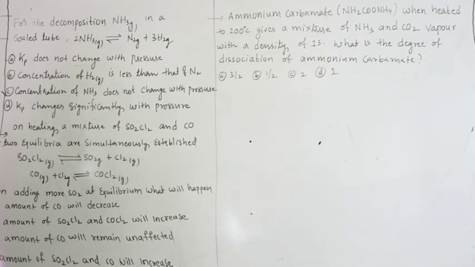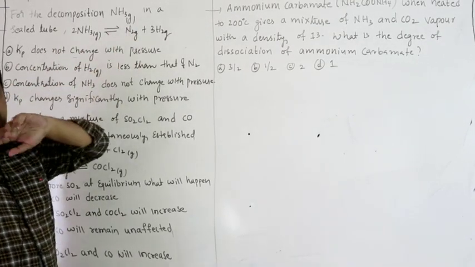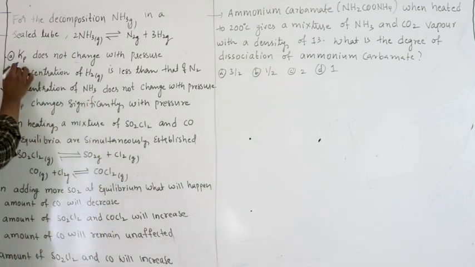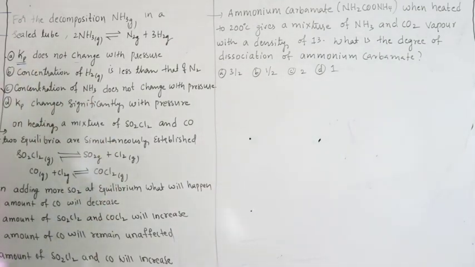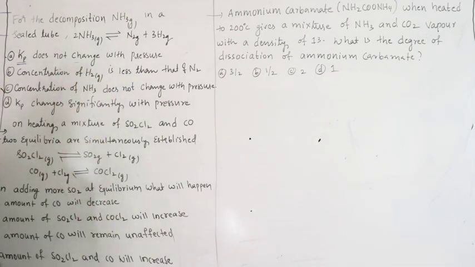Next question, for the decomposition of ammonia, that is NH3 gas in equilibrium with N2 plus 3H2 in a sealed tube, you have to identify the correct statement. Kp does not change with pressure. Remember, Kp is nothing but the equilibrium constant. The equilibrium constant changes with temperature, and doesn't change with concentration and pressure. So Kp does not change with pressure, that is correct. So this is the correct statement.